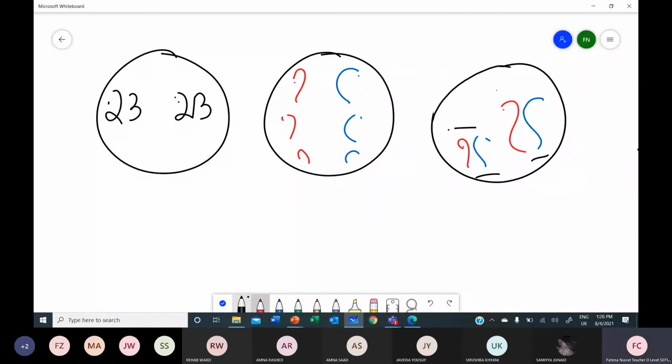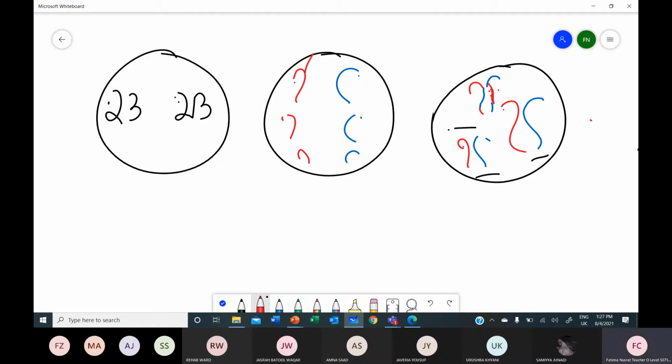Now see what happens when homologous chromosomes make a pair. At times they may exchange their parts. Why can they exchange their parts? Because the sequence of genes is the same. The eye color gene of this chromosome has gone to this chromosome, and the eye color gene of this has gone to this. That means the chromosome you have inherited now has a different combination.